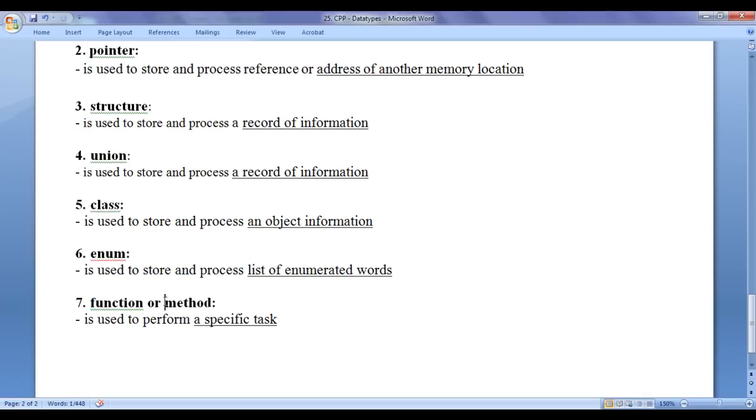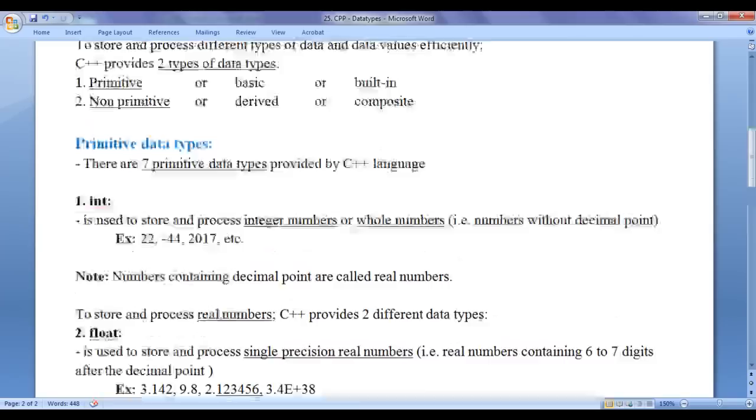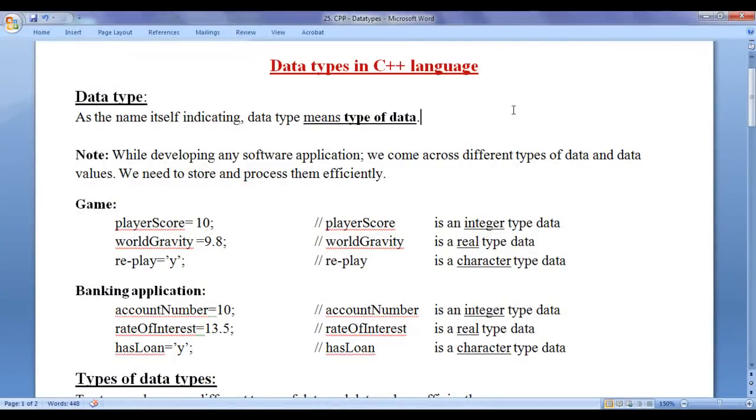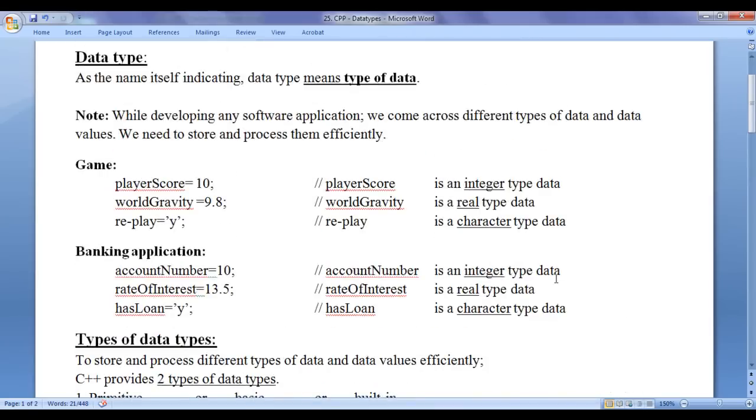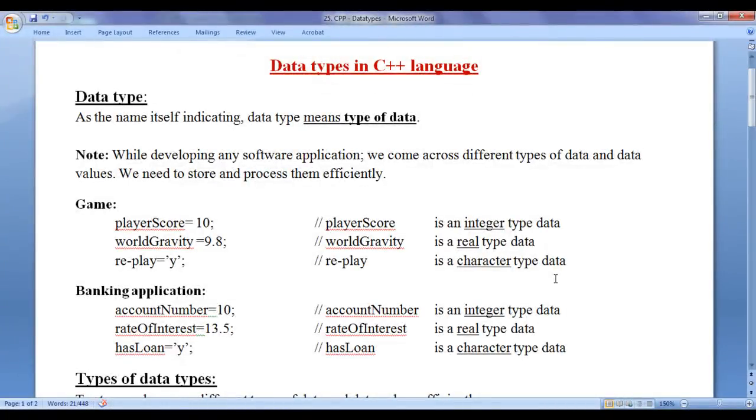Next we have function or method. Functions or methods are used to perform specific task. To perform any specific task, we actually create a function or a method, guys. That's it, guys, for this video tutorial. I hope you guys have clearly understood data types in C++ language. In this video tutorial, we had brief introduction to data types in C++ language, guys. In the upcoming video tutorials, we are going to discuss each of these data types in detail, in depth, step by step, guys. We understand how do we take help of these data types to store and process different types of data and data values in depth, guys.